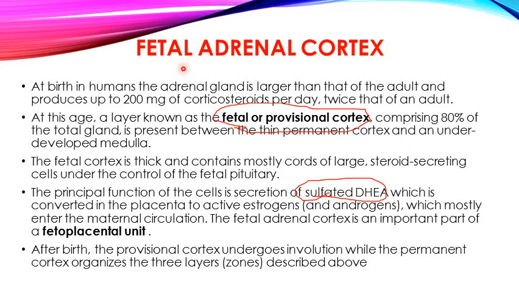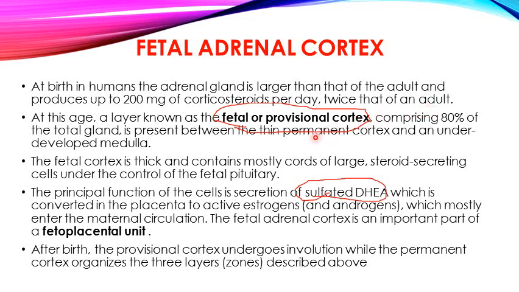So one very important thing you must remember here is the fetal adrenal cortex, which is mostly present in newborns at the time of birth. At birth in humans, the adrenal gland is very large. It is larger compared to adults, because it has another zone present between the medulla and the cortex. This produces up to 200 milligrams of corticosteroids per day, which is twice the level of an adult adrenal gland.